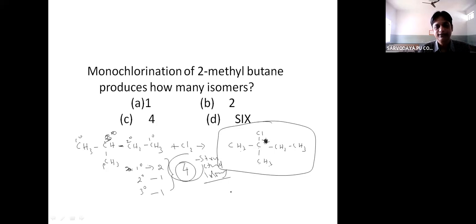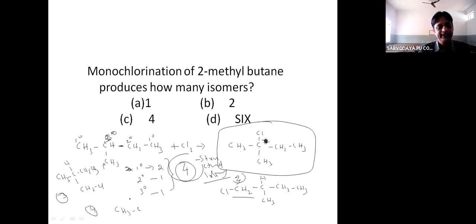Let us take one more example. CH2Cl. One of the hydrogens is replaced here. CH, CH3, and CH2Cl. So this is the second one. Okay. And similarly, if one hydrogen is replaced here, CH3, CH, CH2, CH3. So here CH2Cl. This is the third one. What about the fourth one?